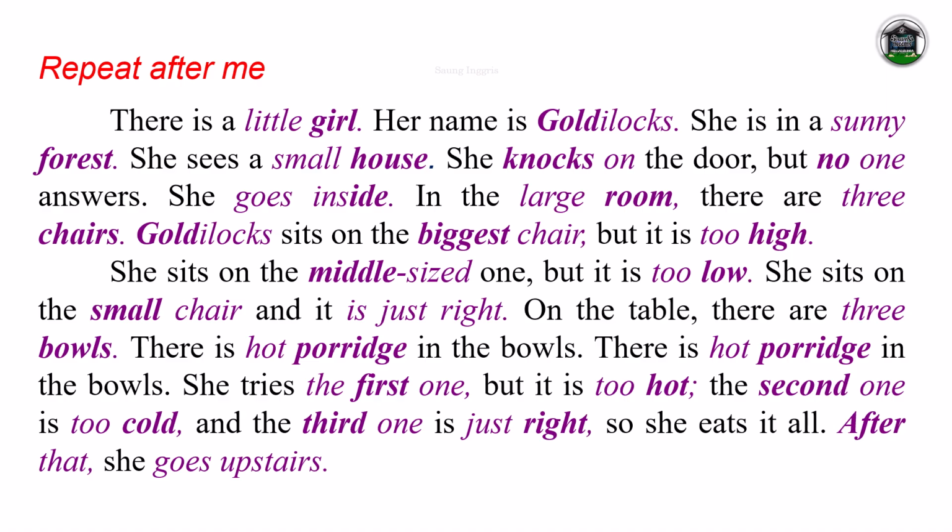Goldilocks sits on the biggest chair, but it's too high. She sits on the middle-sized one, but it's too low. She sits on the small chair, and it's just right. On the table, there are 3 bowls. There's hot porridge in the bowls.